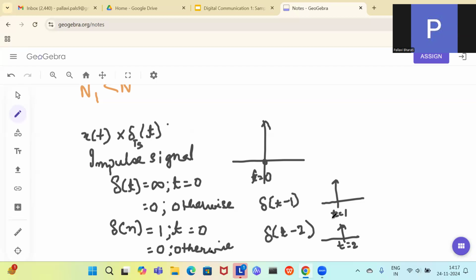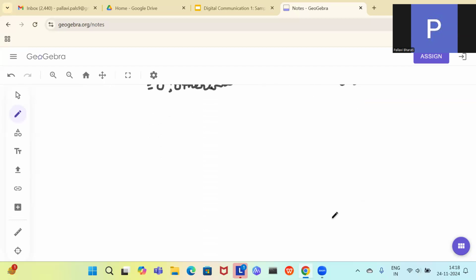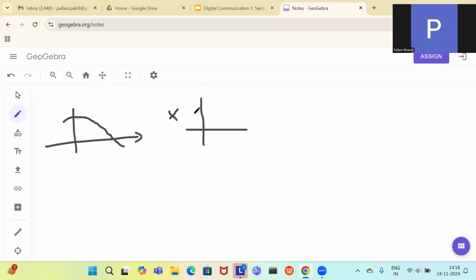So this is the train of impulses. What we are going to do is multiply my original message signal with a train of impulse signals. So my signal will be in this manner.